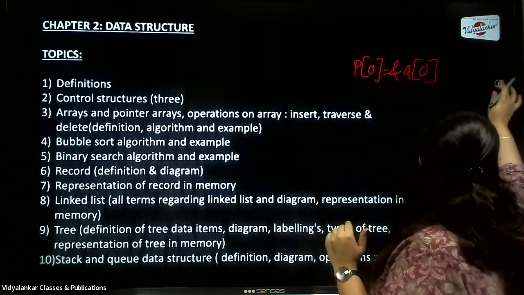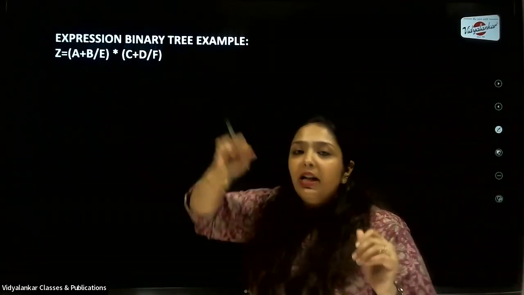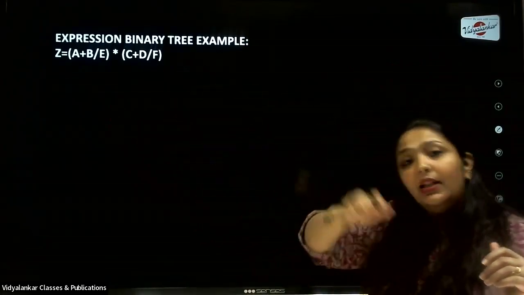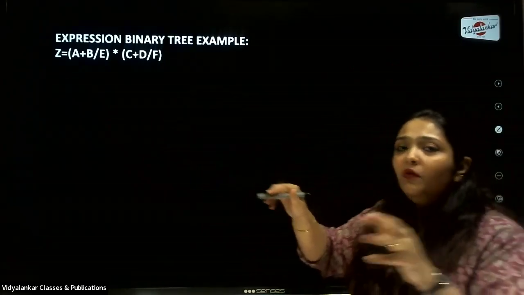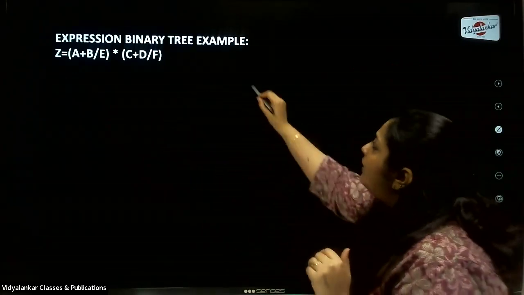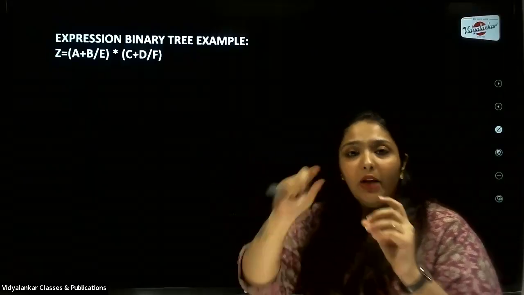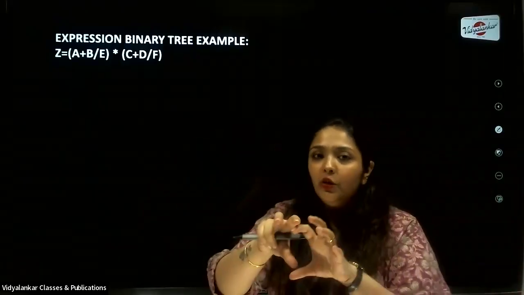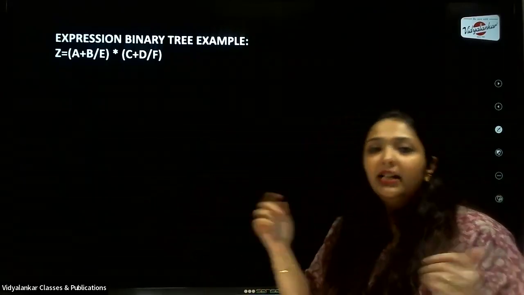So I'll just take you to one example. Now, this is an expression binary tree. They will ask you such questions. It can be separately asked for 3 marks or 4 marks. So they will always expect you to construct a binary tree for that. So we start with, you remember that in an expression tree, the operators are always the internal nodes, and the operands on which they are operating are always the external nodes.